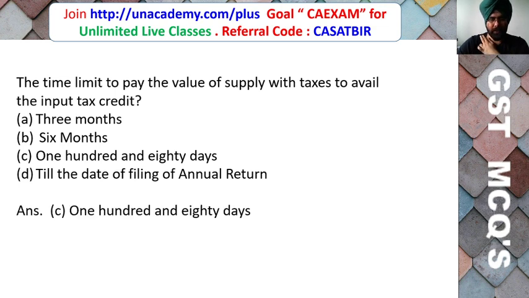So friends, here the correct answer is C, that is 180 days. You have to make the payment to your supplier, not only of the value of the goods or services but also of the taxes involved in that. If you do not pay within 180 days, then you will not be able to claim input tax credit.